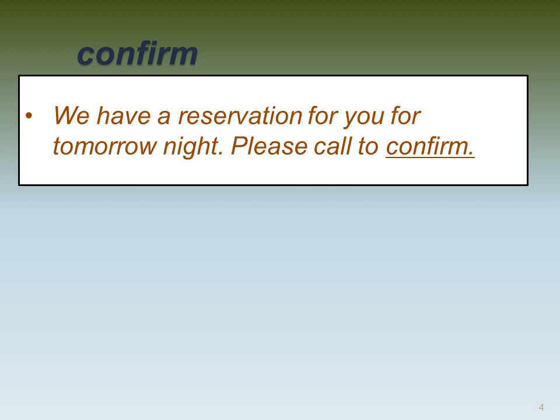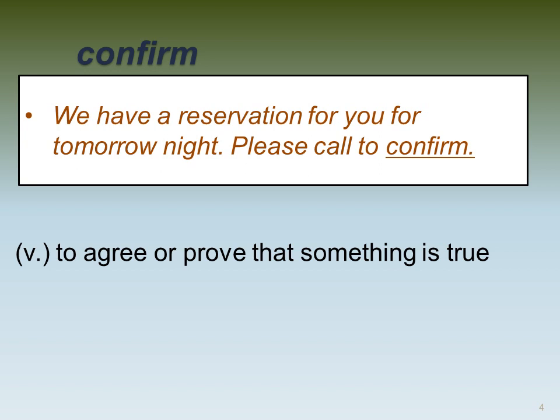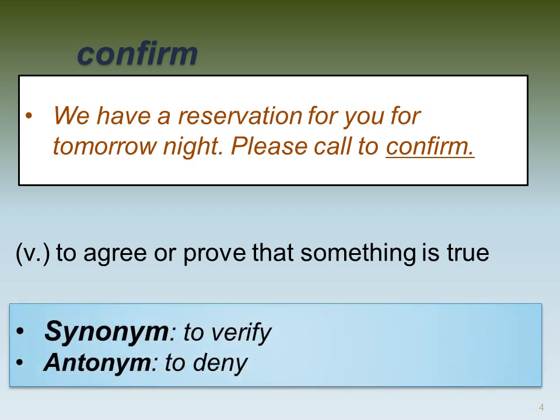So if this is true, please call to confirm. So confirm means to agree or prove that something is true. Synonym would be to verify. Antonym, deny.